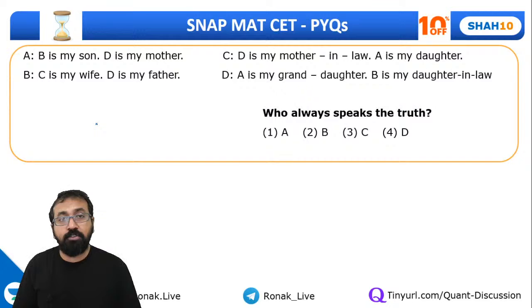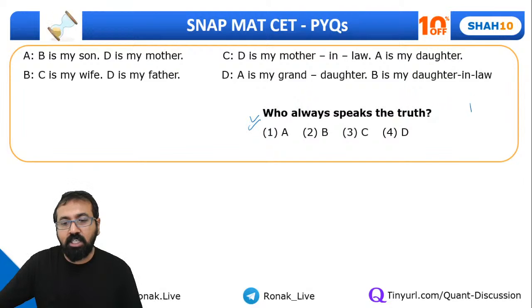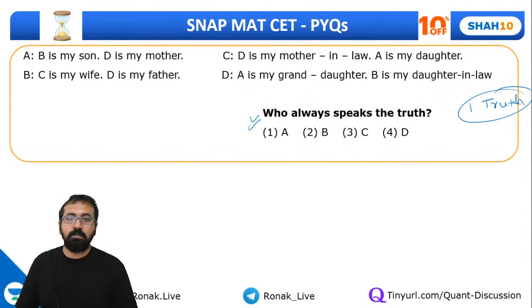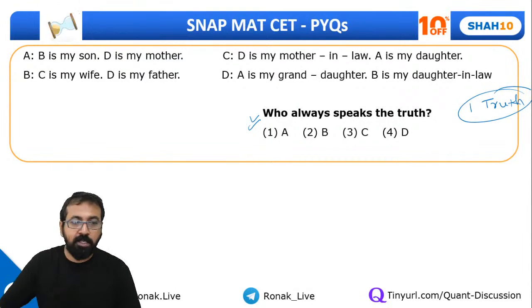First of all, we are not informed how many of them are speaking truth, but by looking at this question we can make out that only one person should be speaking truth and all others should be lying. It should actually be given in the data itself that out of 4 members, only one speaks truth.